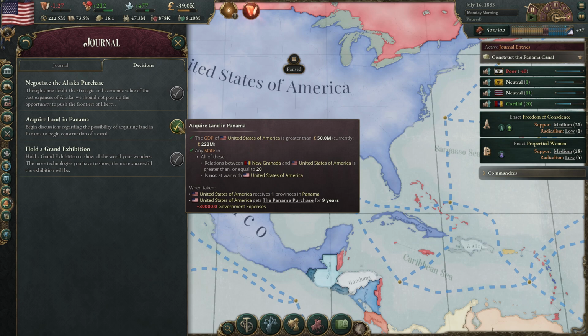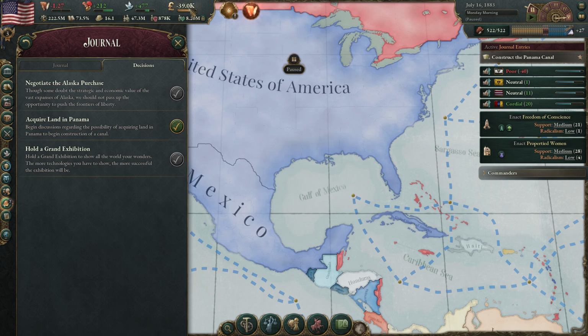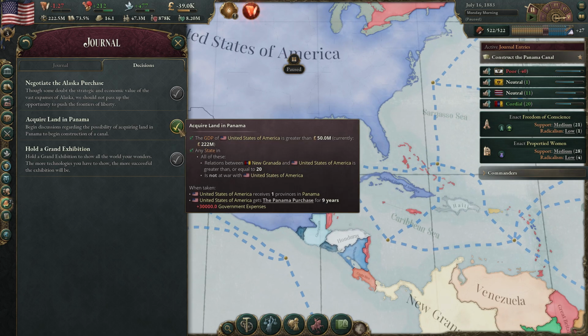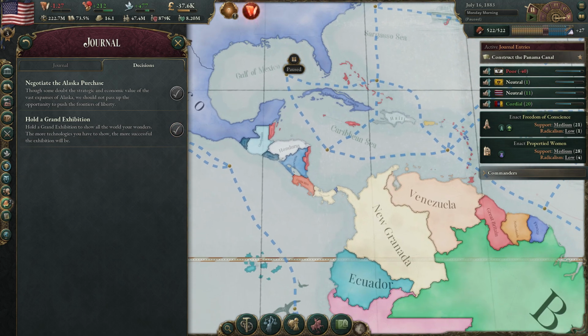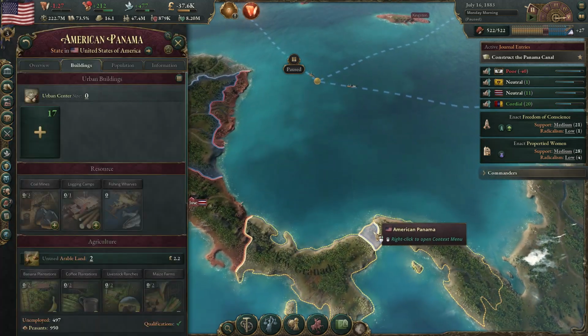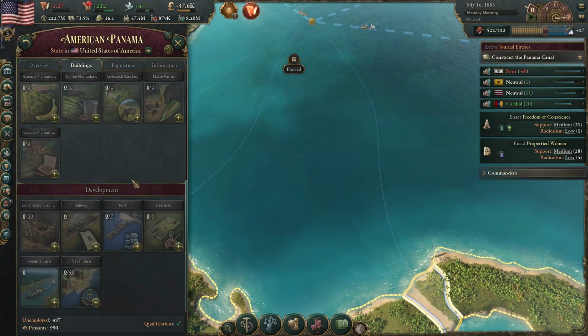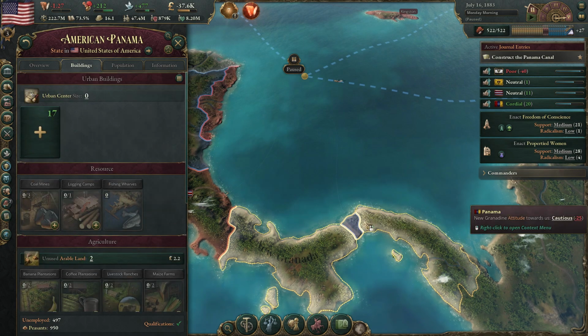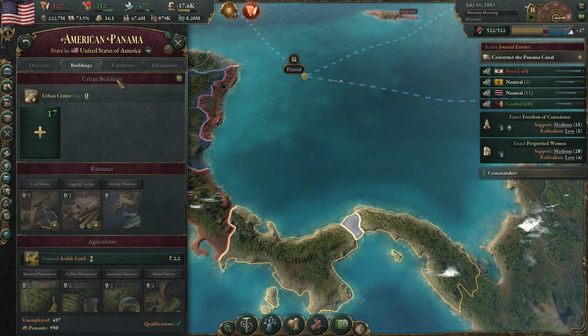Acquire land in Panama. So remember, this is going to be 30,000 into government expenses. Luckily, we've got so much money currently sitting in our gold reserves, so it's not much of a problem. So let's go ahead and take this decision here. That'll give us the Panama Canal. And so now we have access to it at the moment, but we have not built it yet. We only have the region in order to build there.